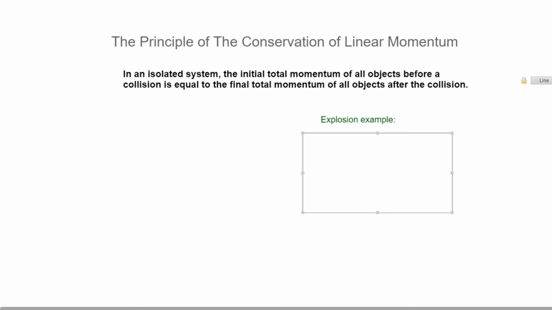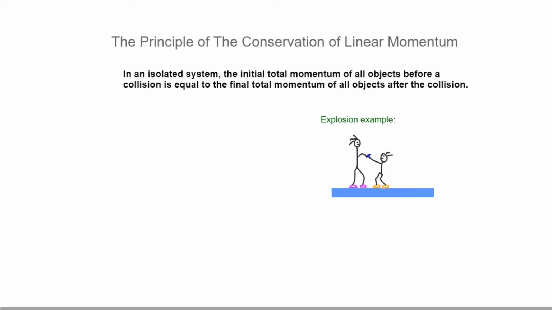Another classic is two people on an ice skating rink, and they're stationary and then they push each other apart. So the explosion is that action of pushing each other apart. That is a kind of explosion. So it's an interaction, so the principle of conservation of momentum applies.